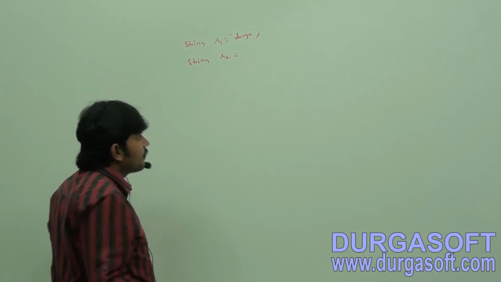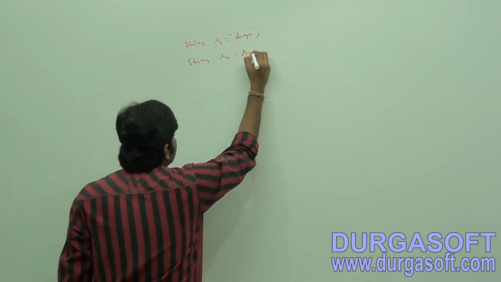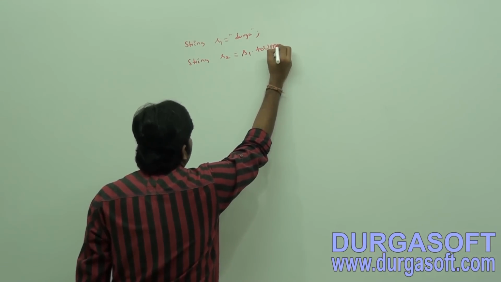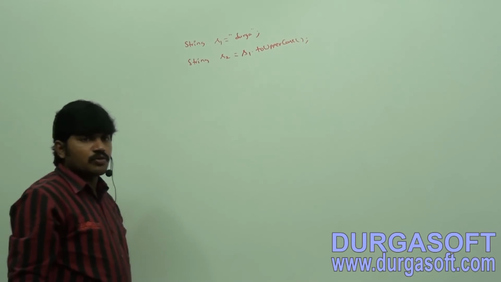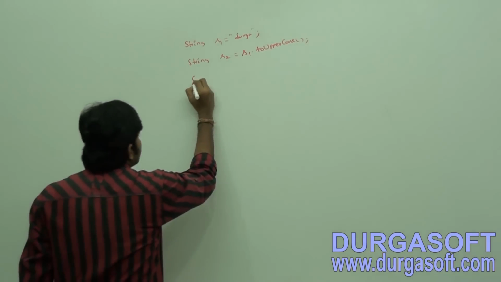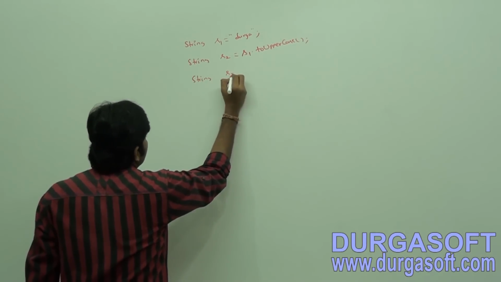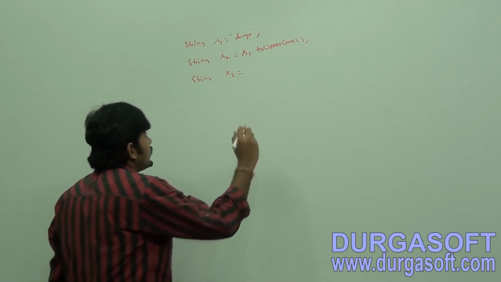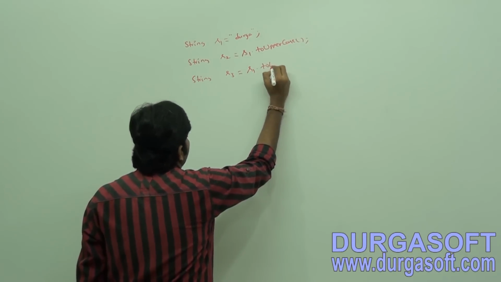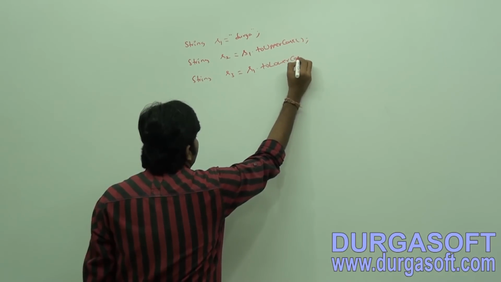In the SCP area. Now s1.toUpperCase(), string s3 is equal to s1.toLowerCase().